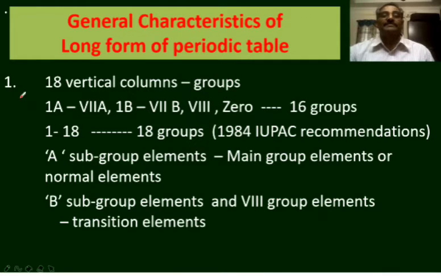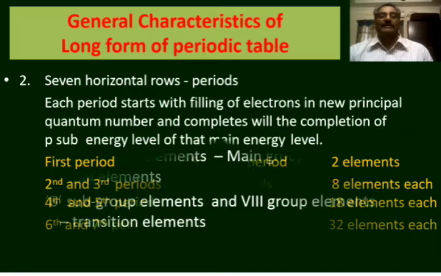What are those? 18 vertical columns called groups: first A to 7th A, first B to 7th B, 8th group, zero group, together 16 groups initially. Later on, according to 1984 IUPAC recommendations, these groups are numbered from 1 to 18. So there are 18 groups now in the long form of the periodic table. A subgroup elements are known as main group elements or normal elements, and B subgroup elements and 8th group elements are known as transition elements.